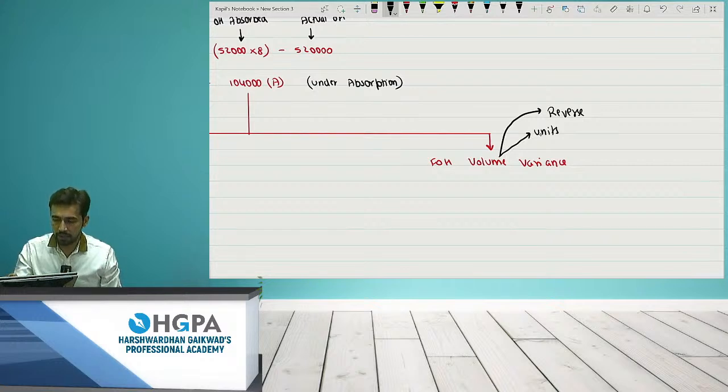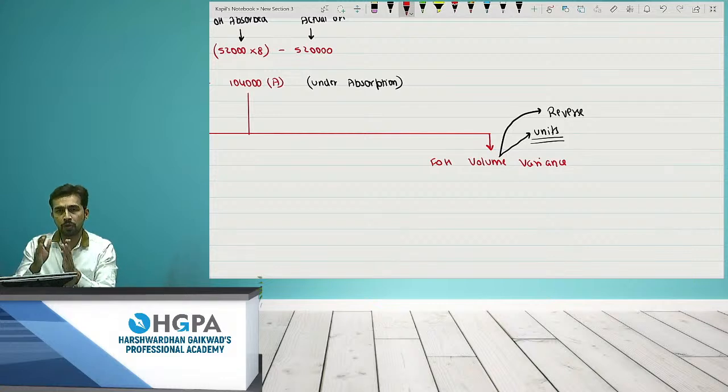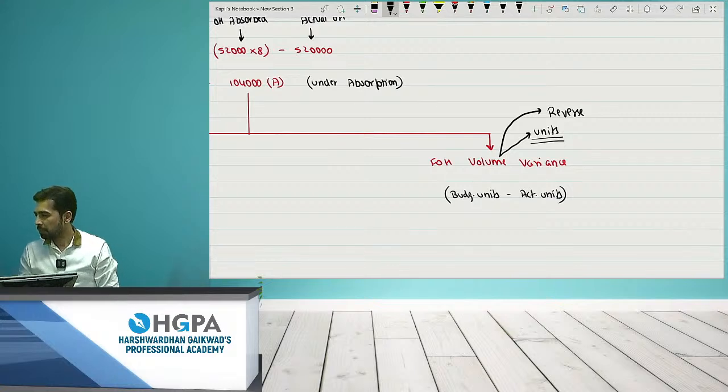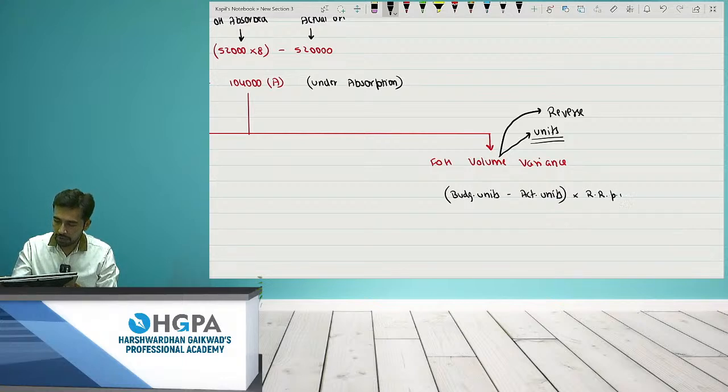First of all, units. Just try to analyze what should be the formula. Can I say units ka difference lena chahiye? We have to take the difference of units, right? This is what I taught you in material variance over its labor also, right? So volume means units. Units ka difference lena chahiye. So it will be budgeted units. It will be budgeted units minus actual units is the formula. Budgeted units minus actual units into recovery rate per unit.